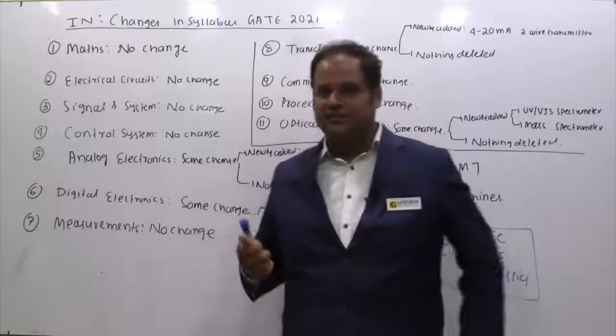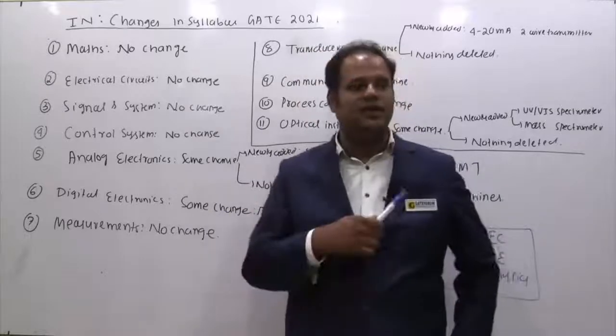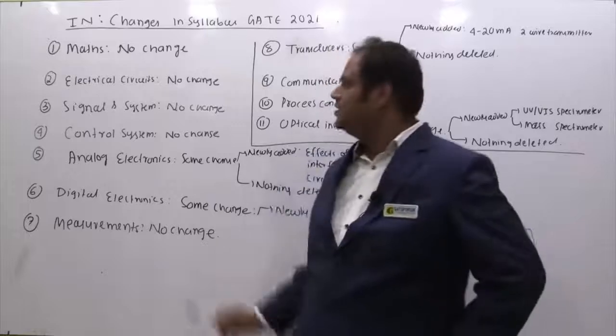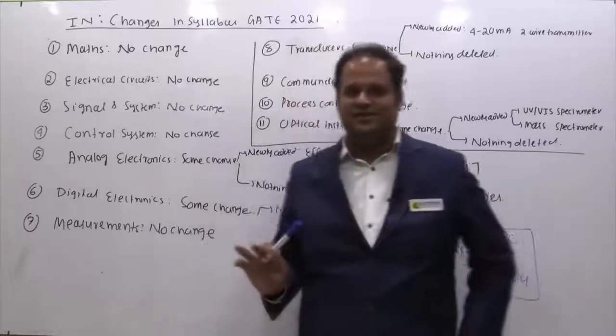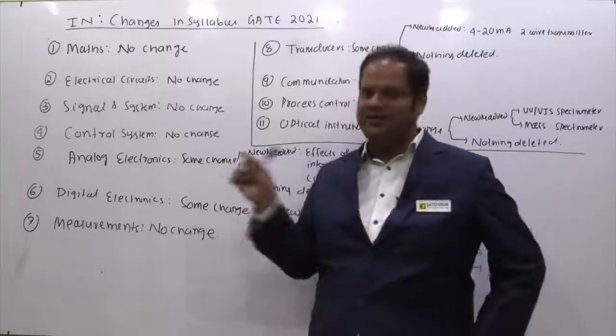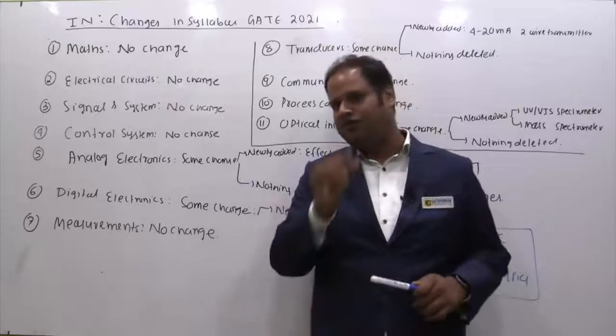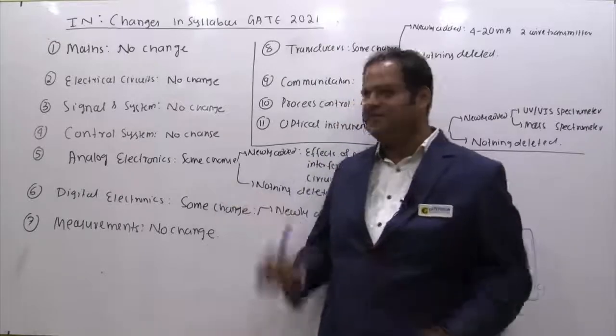Second, electric circuits, or the network theory, as we call it. That is also exactly the same. Absolutely, there are no changes they have done. Signals and systems also, no changes. Control systems also, no changes. If you take the 2020 syllabus in this hand and 21 in this hand, and read word by word, you will find there are no changes.